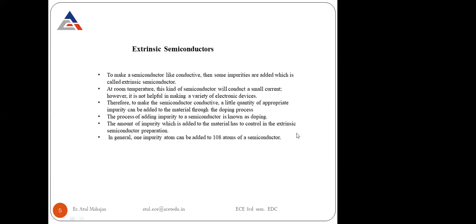At room temperature, this kind of semiconductor will conduct a small current. However, it is not helpful in making a variety of electronic devices. At room temperature it conducts only a small amount of current, because the conductivity value is very low, the temperature is low, and the bombardment of electrons and holes is very low.